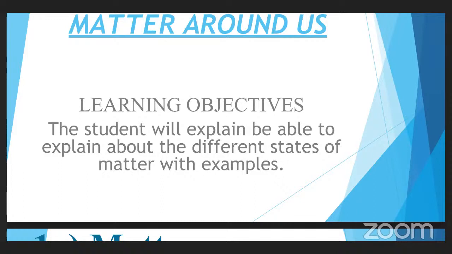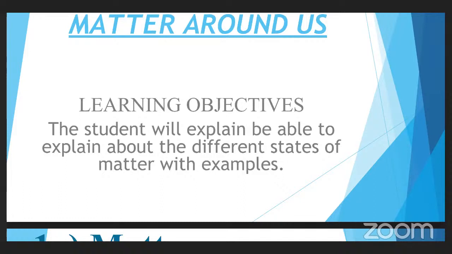So at the end of this chapter, what is the main learning objective? What are you going to learn from this topic? The learning objective of each chapter is very important, because as soon as the chapter is completed, the student must know what he has learned from that particular chapter.